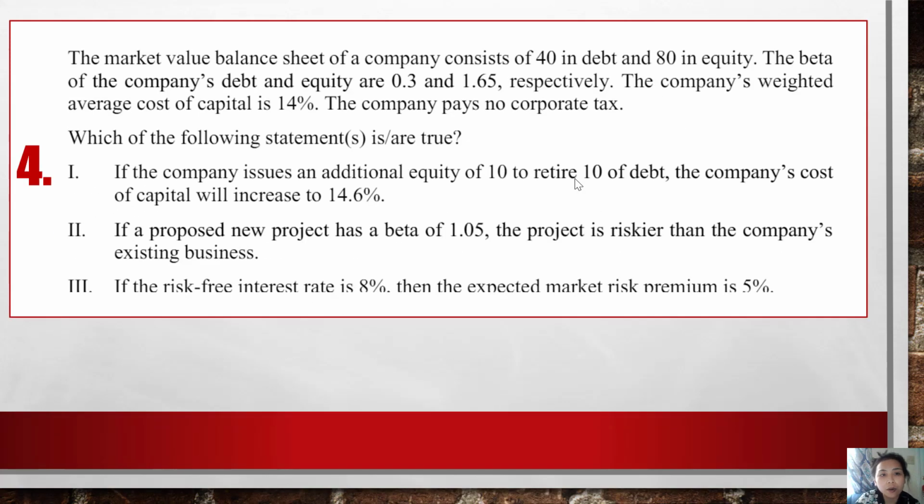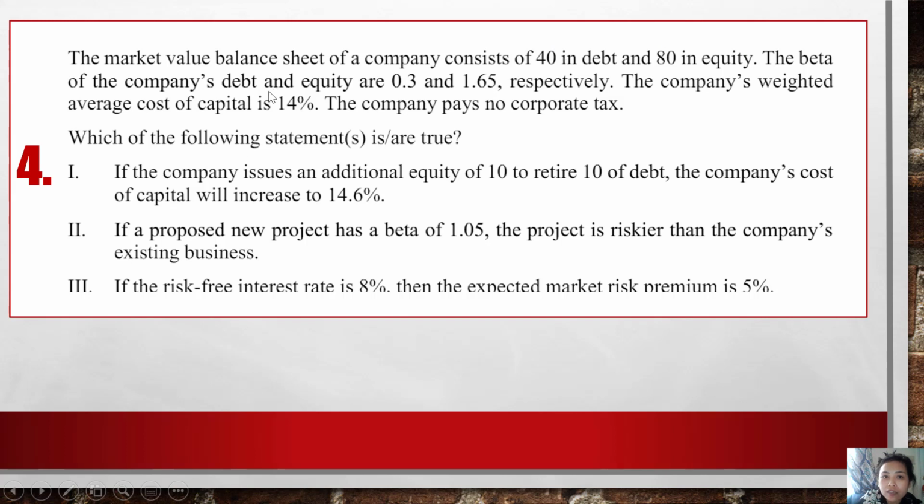Next, the market value balance sheet of a company consists of 40 in debt and 80 in equity. The betas of company debt and equity are 0.3 and 1.65 respectively. The company's weighted average cost of capital is 14%. The company pays no corporate tax. So here what do we have? We got 40 is D, 80 is E, so A should be 120.